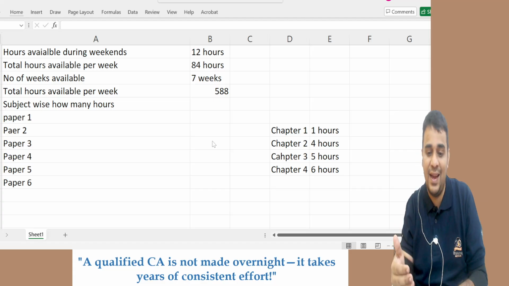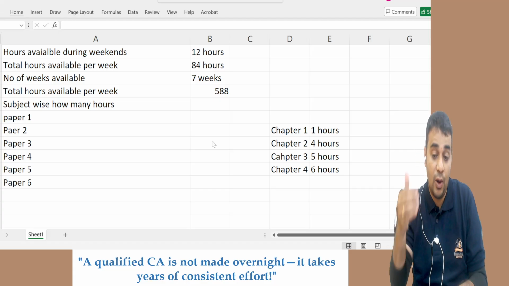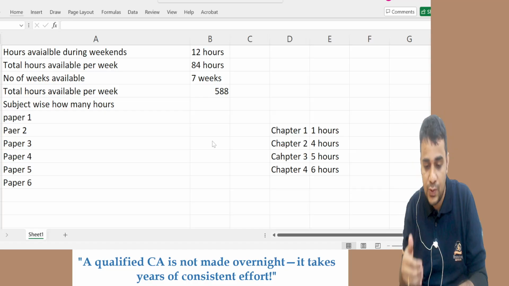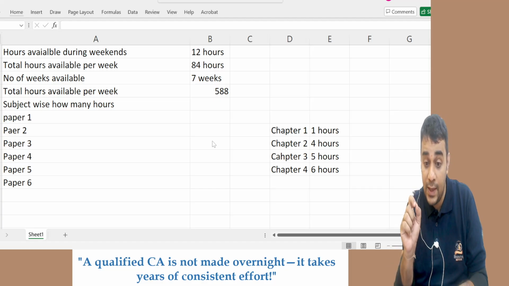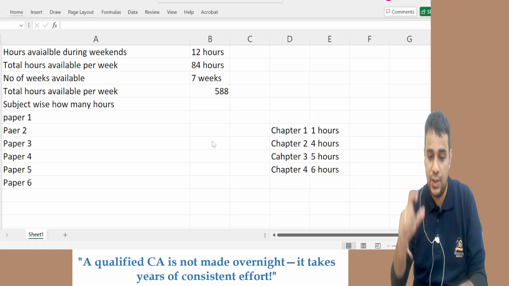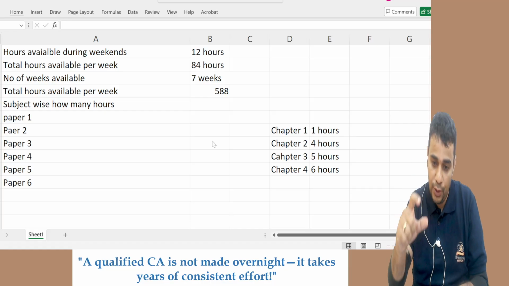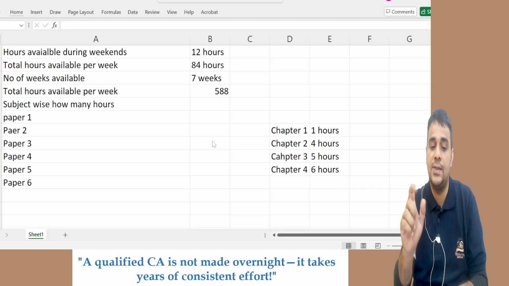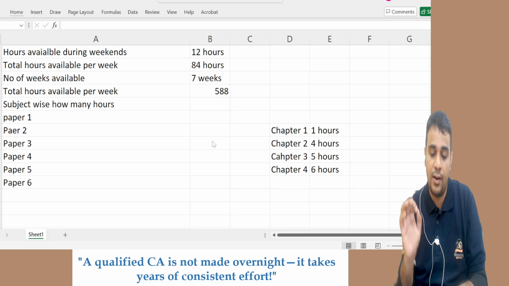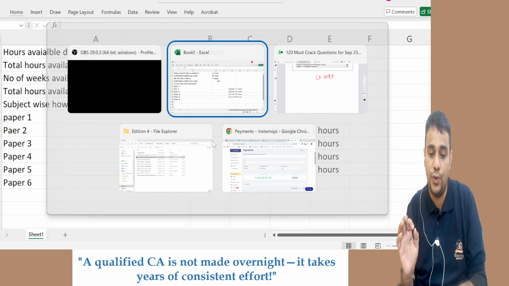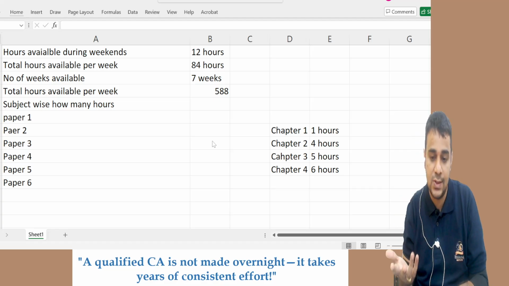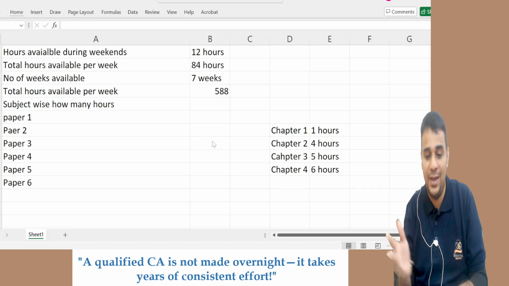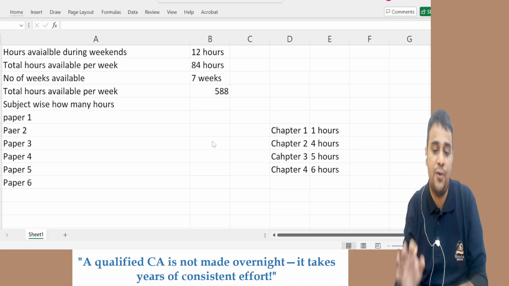Now, if you need any other guidance on how to prepare a timetable or you still need more assistance, send me a message on WhatsApp. I'm always there to help you out. But my requirement is chapter wise, you do the number of hours calculation, put a total, then put a total, and then ultimately see whether it is available or not, whether it is sufficient or not for you to do one group, for you to do two groups. And once that is done, I think it will be very easy for us to clear.